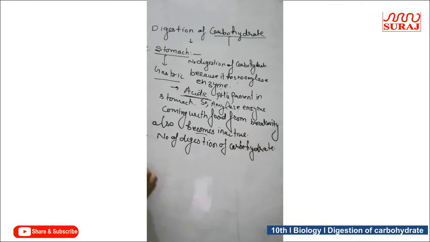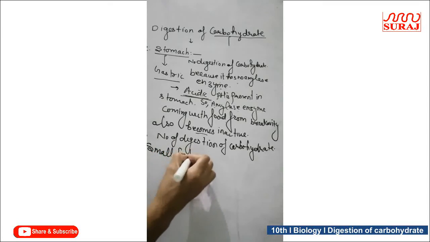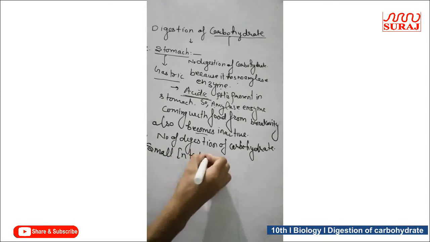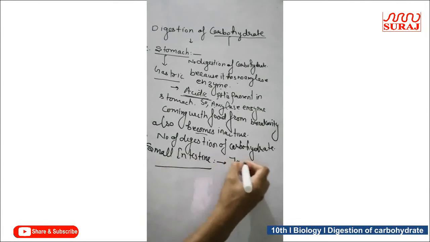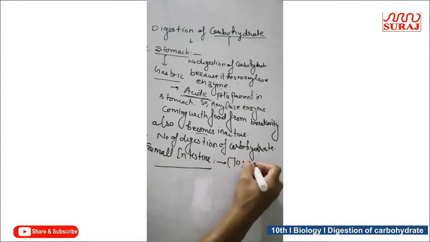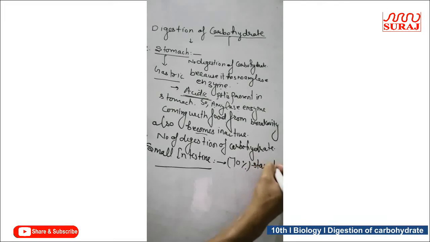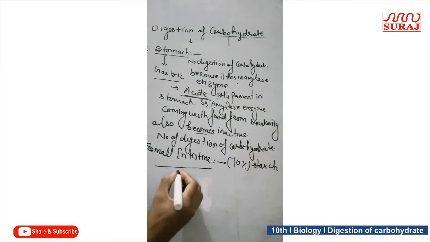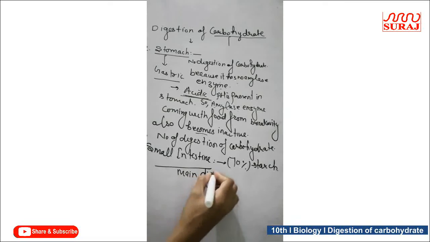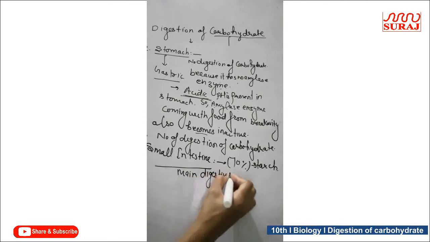Next, the third and last digestive organ is the small intestine. The final digestion of carbohydrate, about 70% of starch, mainly gets digested in the small intestine. The small intestine is the main digestive organ in which complete digestion of each food particle occurs.